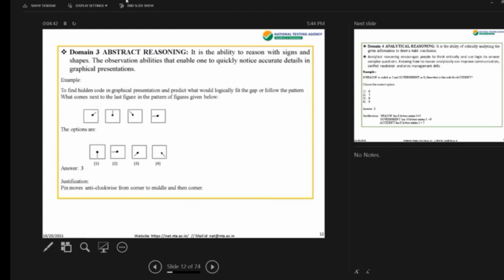It is the ability to reason with signs and shapes, the observation abilities that enable one to quickly notice accurate details in graphical presentations. So the example is given, what comes next to the last figure in the pattern of figures given below. The options are there, what is the answer, and the justification is there. So that's how the questions will be. You have to apply your mind, think, and that is what is required.